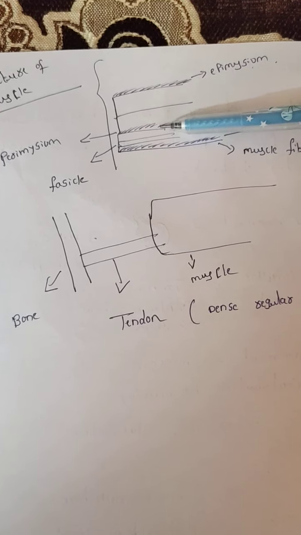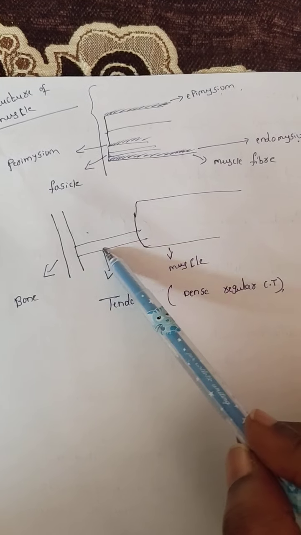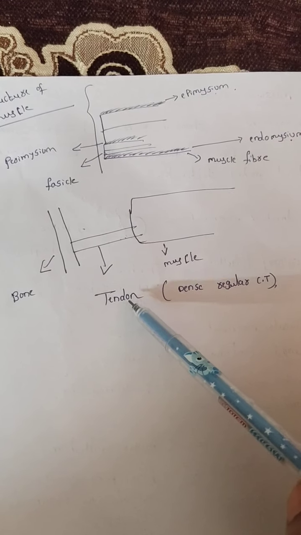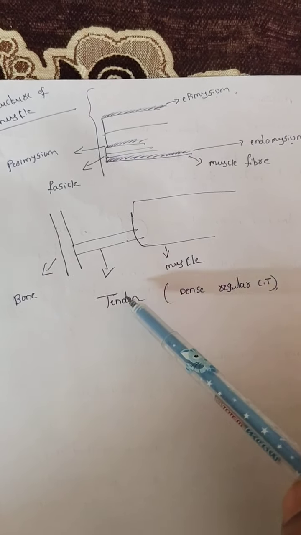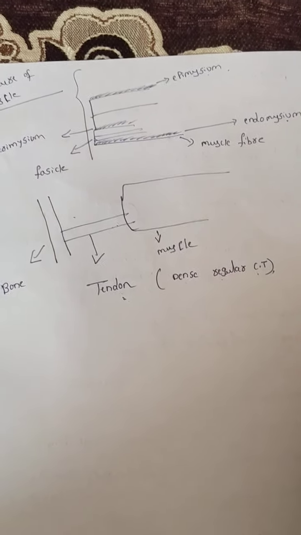The muscle is attached to the bones; that muscle is called a skeletal muscle. Now the muscle is attached to the bones by a connective tissue. This connective tissue is called a tendon. So what is a tendon? Tendon is the connective tissue between muscles and bones. Suppose bone to bone, there is a connective tissue, that is called a ligament. Tendon is what type of connective tissue? A dense regular connective tissue. Tomorrow in class we can discuss the striated ones.